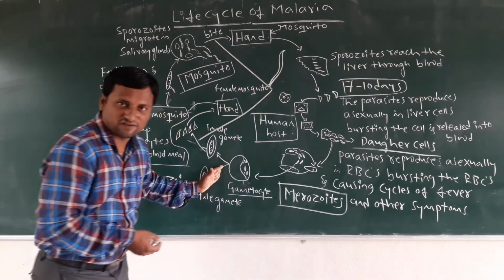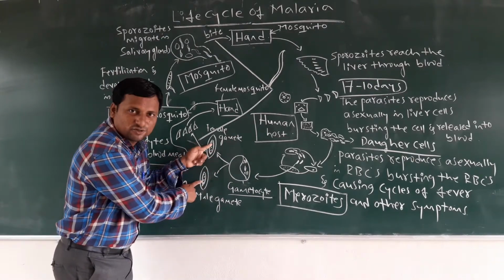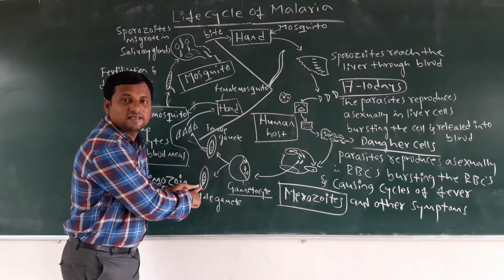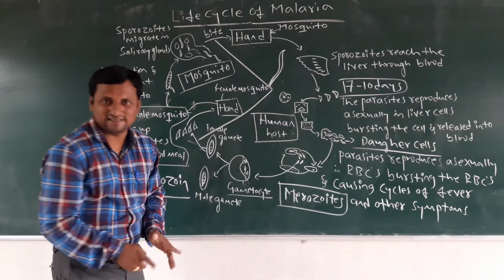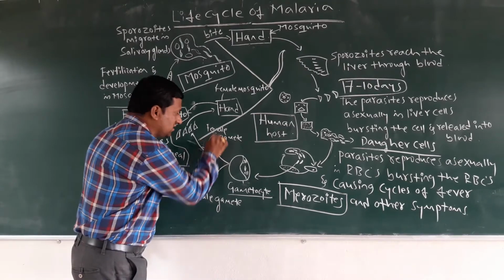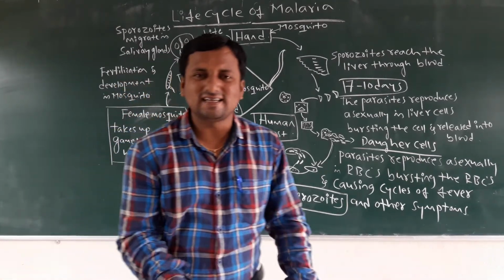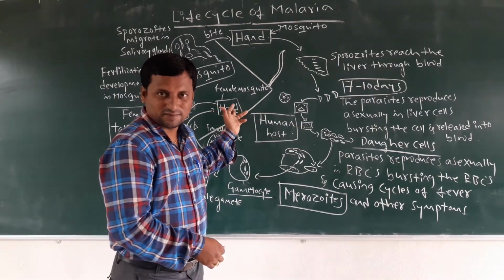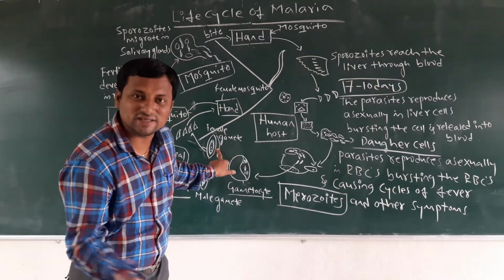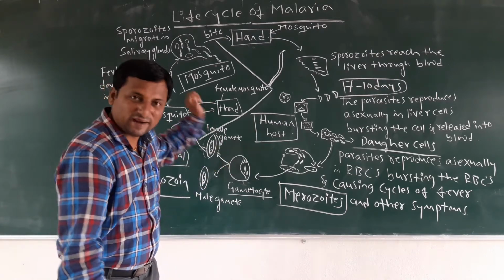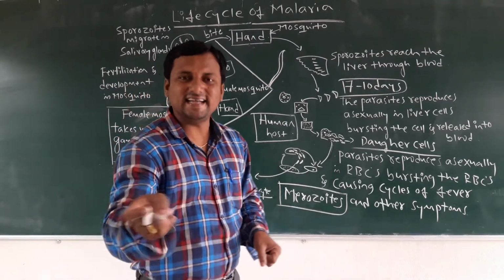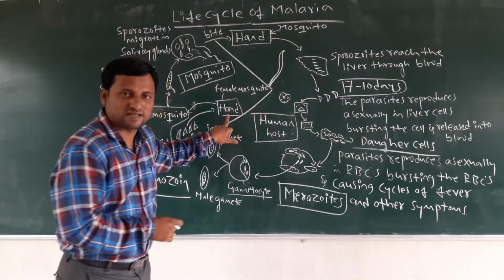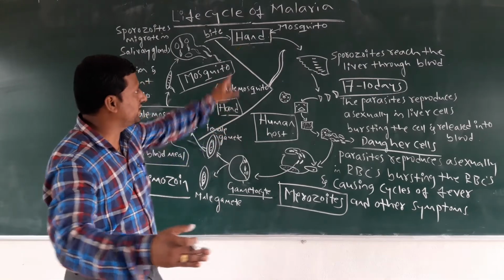When the gametocytes are formed, two types of gametocytes are formed: one is the female gamete, another is the male gamete. Then the female mosquito immediately bites another person, because it is already infected and carries the parasite. When it bites another person, the cycle is repeated again.